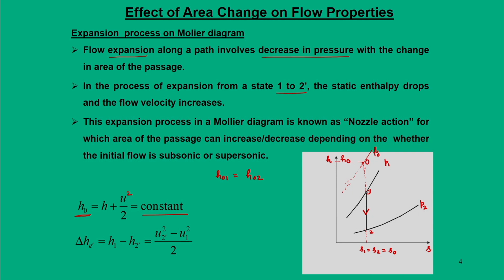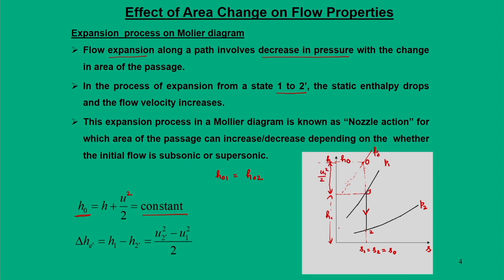So, let us define the state point 1 and the relative weightage of h and u. For point 1 I can draw a line as h1, which is this, and the corresponding u1 square by 2 is shown in this figure.